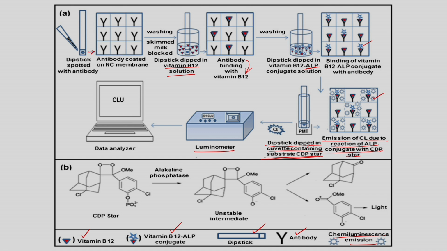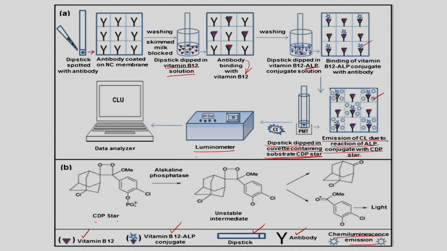Then further it is dipped into the substrate CDP star. Then it emits the chemiluminescence due to the reaction between the ALP and CDP star. How much chemiluminescence is there, that much ALP is there; how much ALP is there, that many B12 are there. So, that is the way the concentration of B12 is measured using luminescence technology.